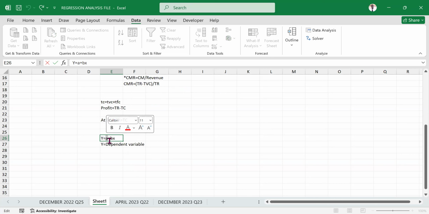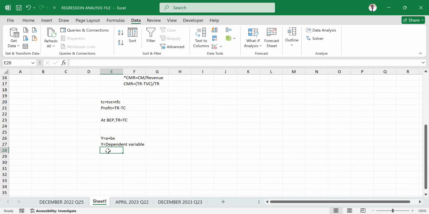It does not have any other element that it depends on, but it is a determinant of the Y, which is the dependent variable. But now when you come to the bx part, that is where we were talking about either one or more. So that tells us what? Y is the dependent. But when you talk about the x, which is next to b, it represents what? That x is now the independent variable. It is the independent variable.